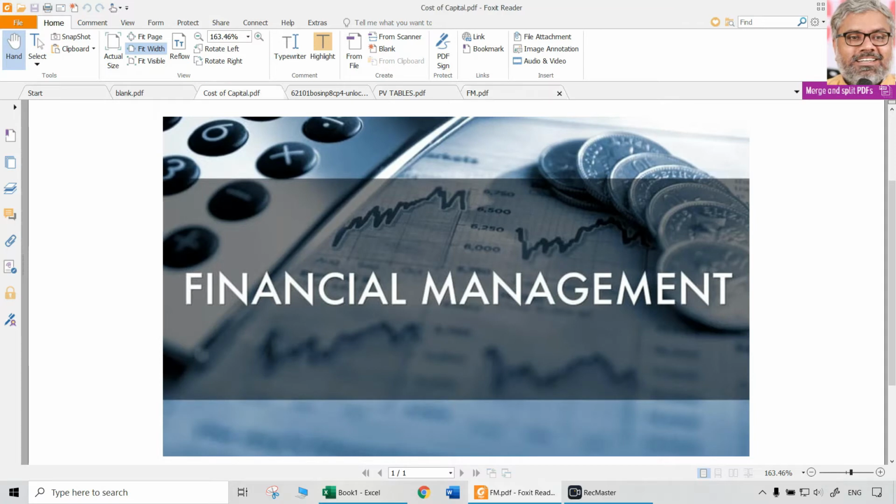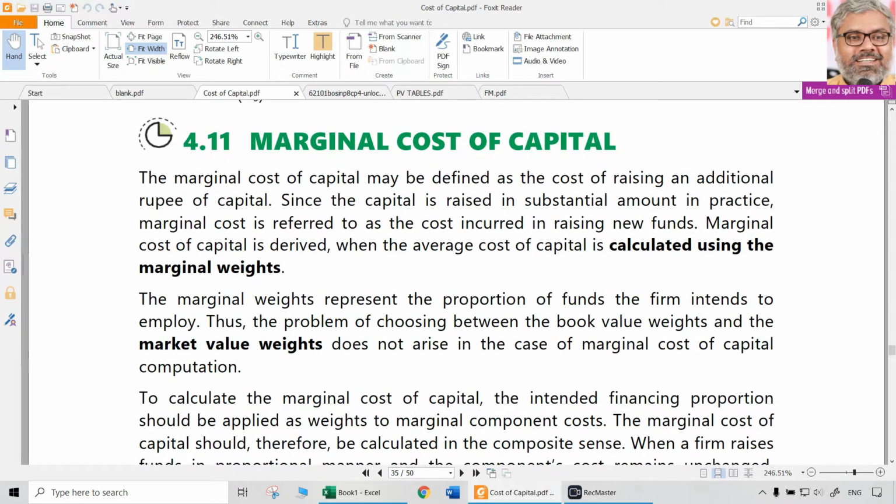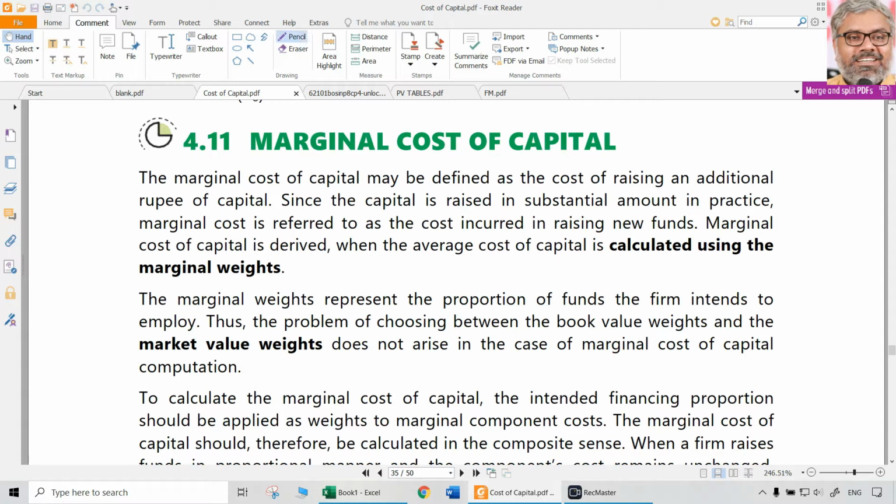Now let us continue with one more important concept, though logically there is nothing new, only that the situation is different. This concept is marginal cost of capital. So what is marginal? Marginal means one plus. Marginal cost: what is the cost of producing one more unit?